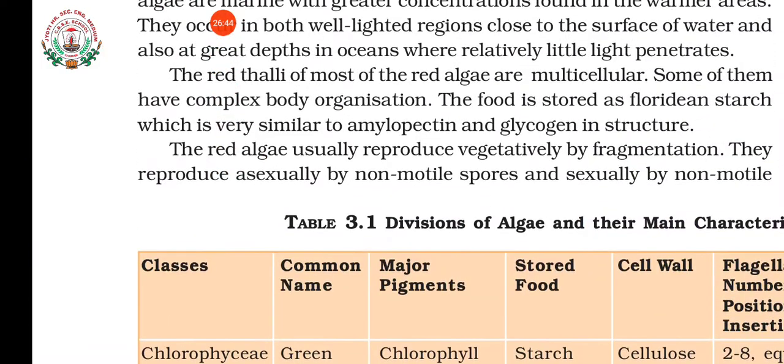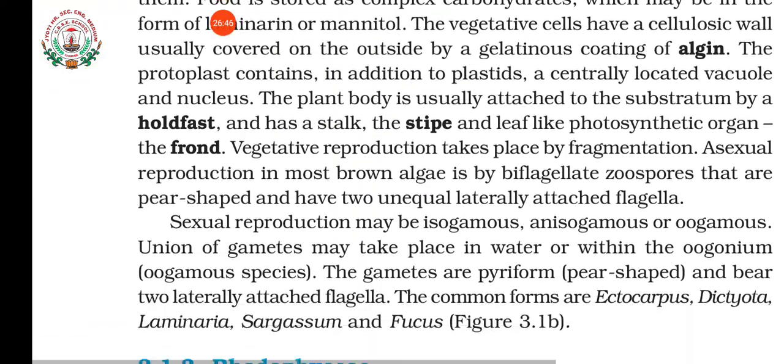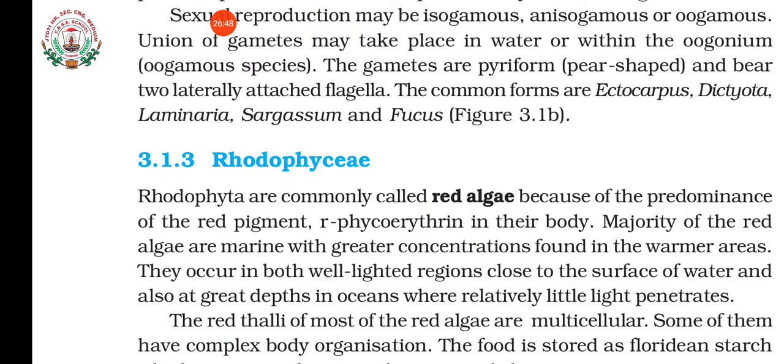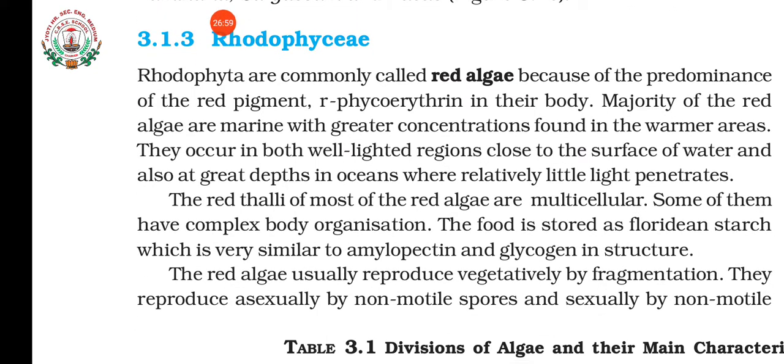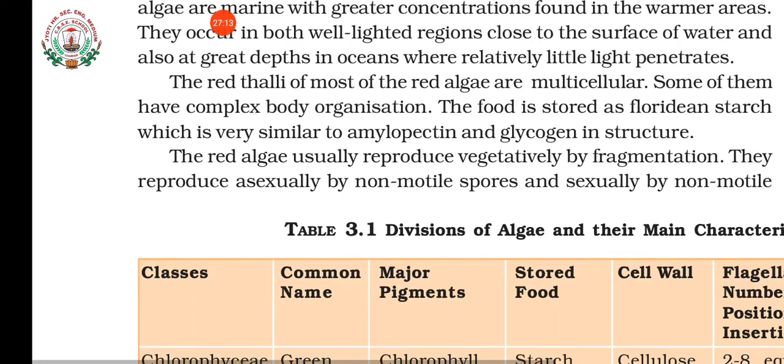So in this group, what is the speciality? You can see the red pigment. What is that? R-phycoerythrin. Most of them are marine. The reserve food material found in them is Floridian starch, which is similar to amylopectin and glycogen. Amylopectin, glycogen, etc. are what? Carbohydrates only. Another feature is they produce non-motile spores.